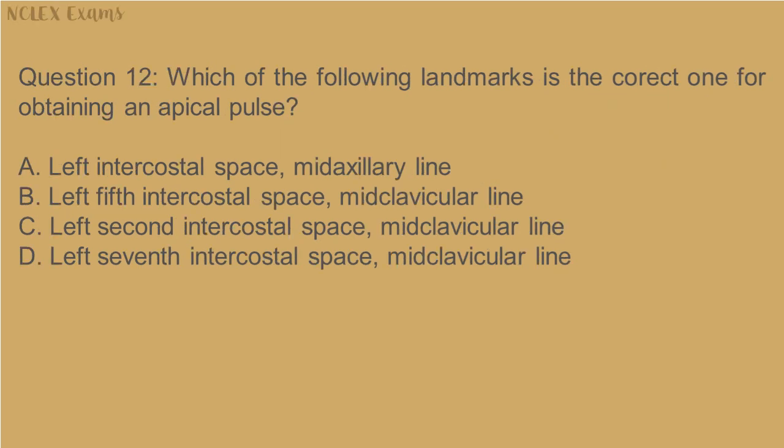Question 12. Which of the following landmarks is the correct one for obtaining an apical pulse? A. Left intercostal space, mid-axillary line. B. Left fifth intercostal space, mid-clavicular line. C. Left second intercostal space, mid-clavicular line. D. Left seventh intercostal space, mid-clavicular line.